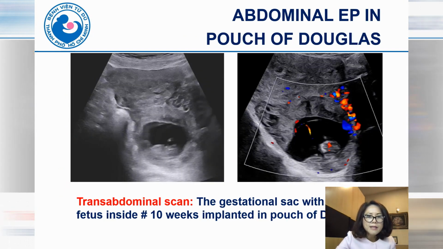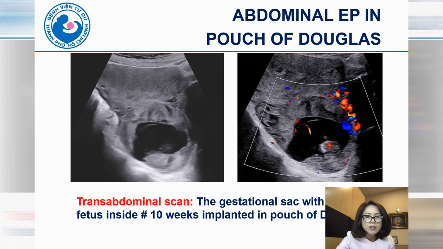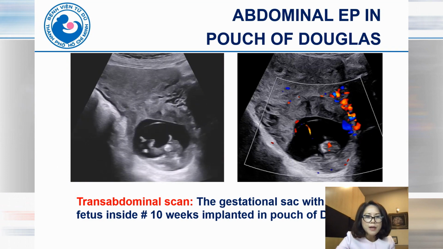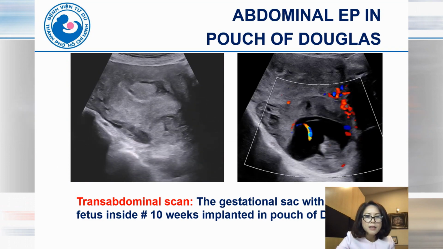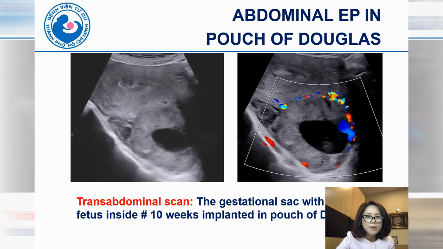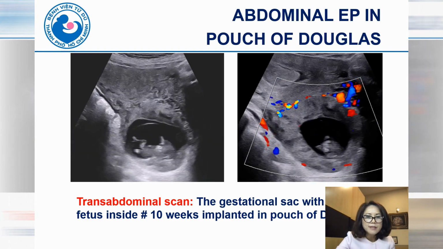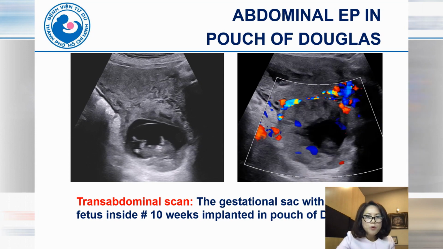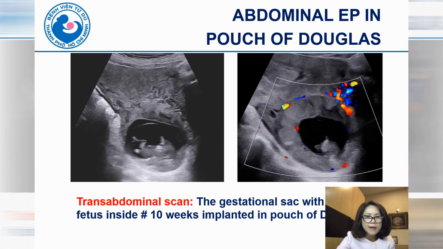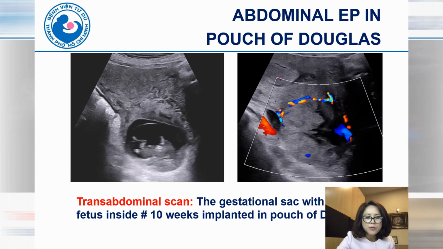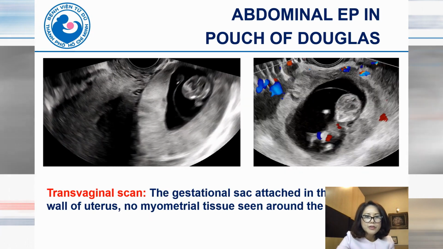This is a case of abdominal ectopic pregnancy in the pouch of Douglas, on 2D and color Doppler trans-abdominal. We can see the gestational sac with a live fetus inside, at the posterior wall of the uterus. It means in the pouch of Douglas. And this is the trans-abdominal view.